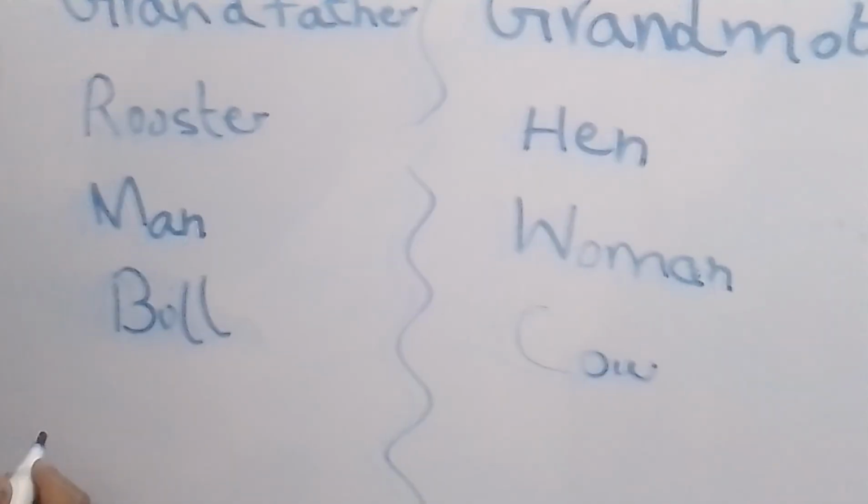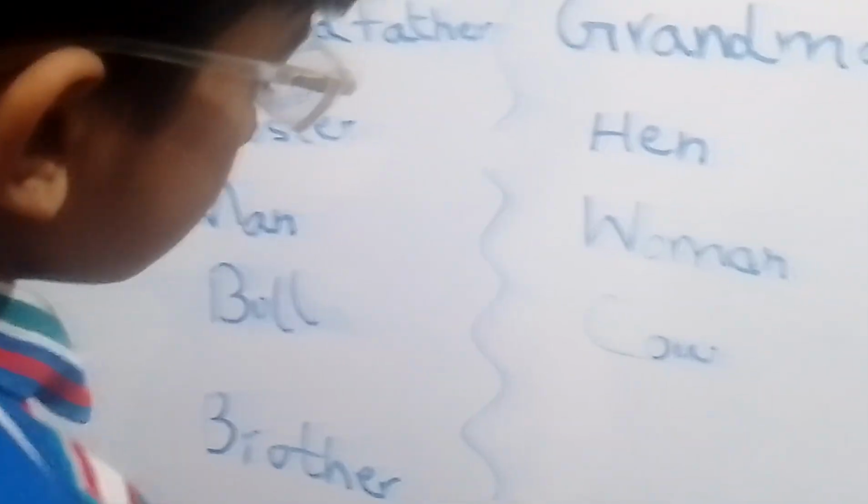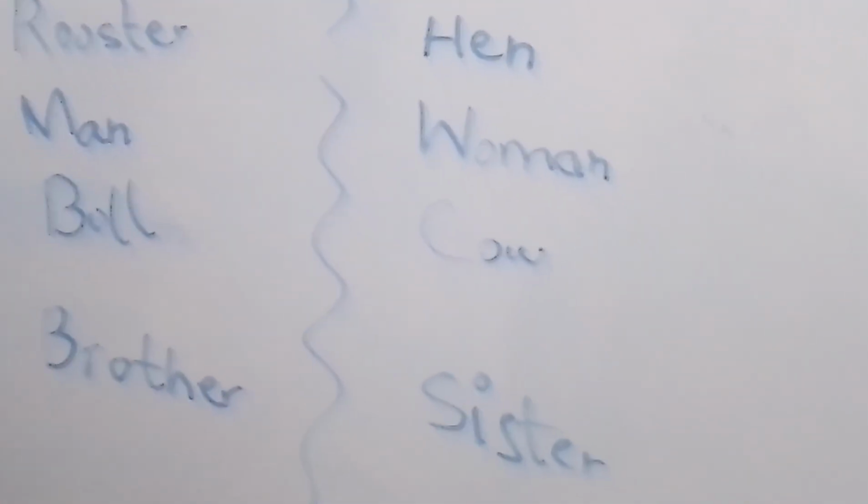Our next word is brother. It is a masculine, and the feminine version of brother is sister. It is a feminine.